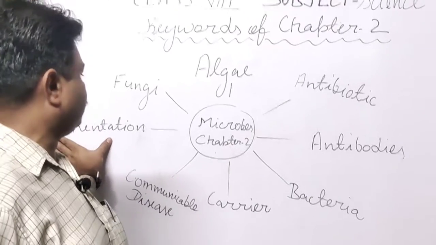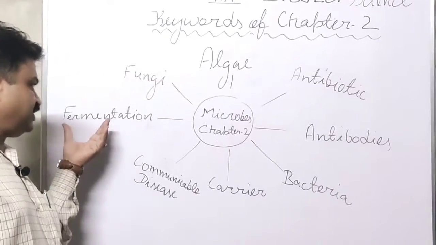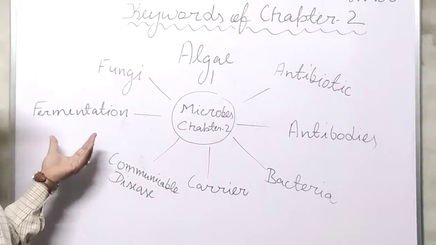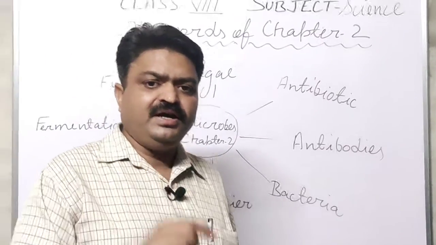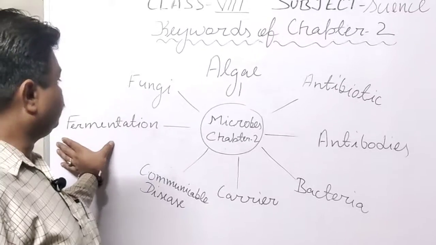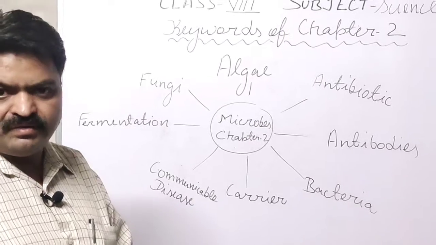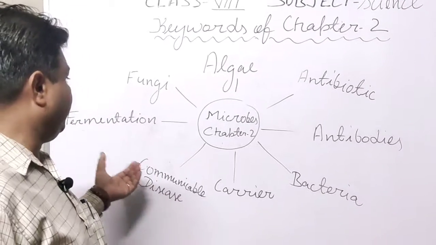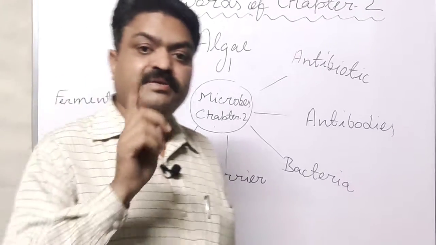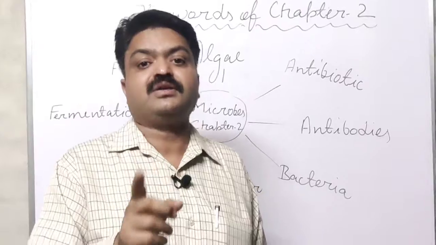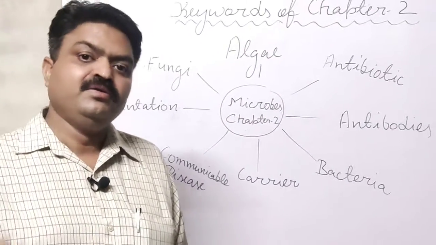Next is fermentation, student. It is an important process, and this process is used in the alcoholic industries. With the help of this, fruit juices are converted into alcohol, and the process that takes place in this is known as fermentation. Fermentation is the important process by which sugar is turned into alcohol with the help of special bacteria or fungi.